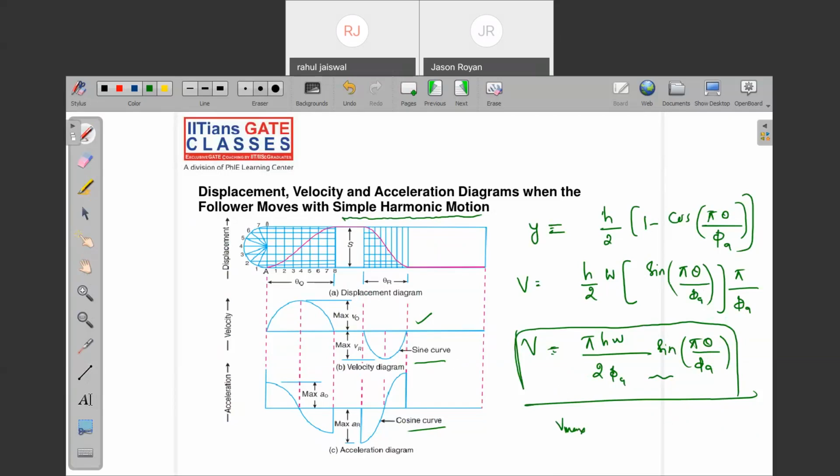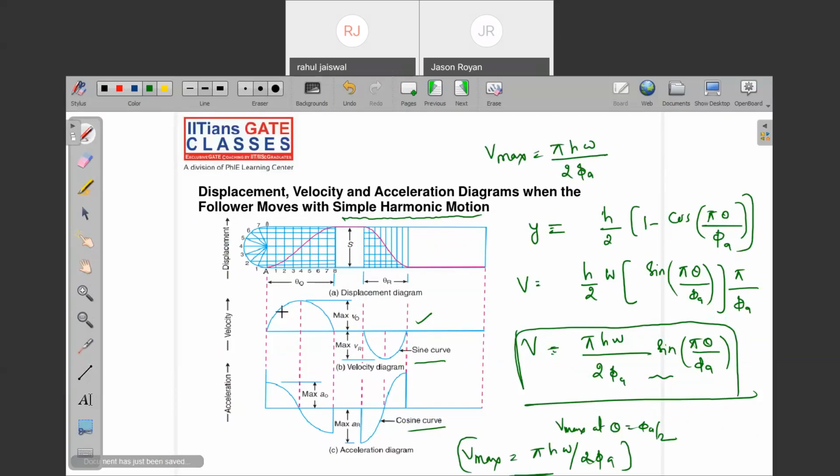Velocity maximum will be at theta is equal to phi a by 2. If you put the value theta is equal to phi a by 2, what are you going to get for maximum velocity? Pi h omega by 2 phi a. Yes or no? What is the maximum velocity here? Pi h omega by 2 phi a. This is the maximum velocity you are having.